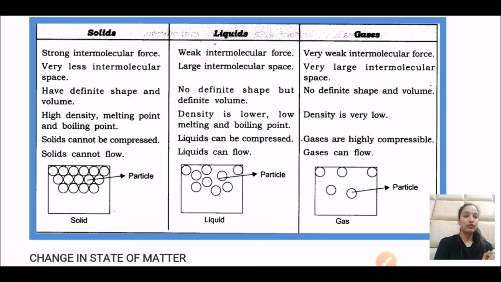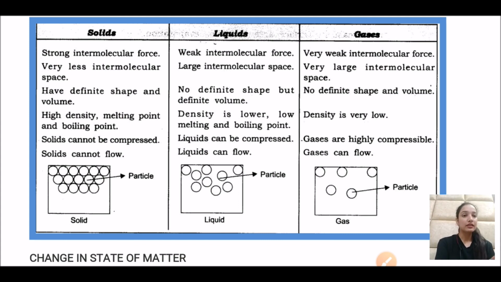Now, solid cannot flow. Why? Reason being, the solid particles have a very strong force of attraction, and because they have a strong force of attraction, that's why they can't flow. Whereas in gas, the attraction force is very weak. In gas, I'm just taking the contrary position.